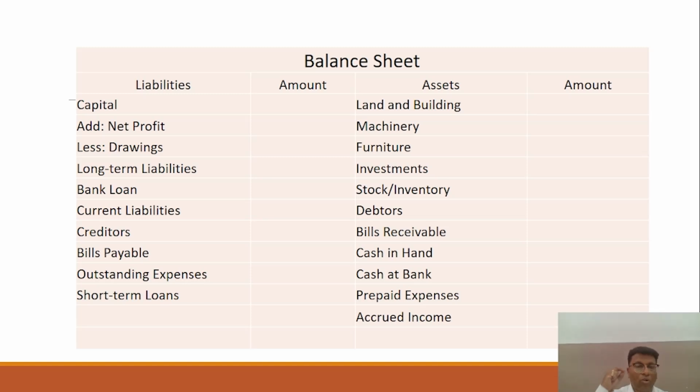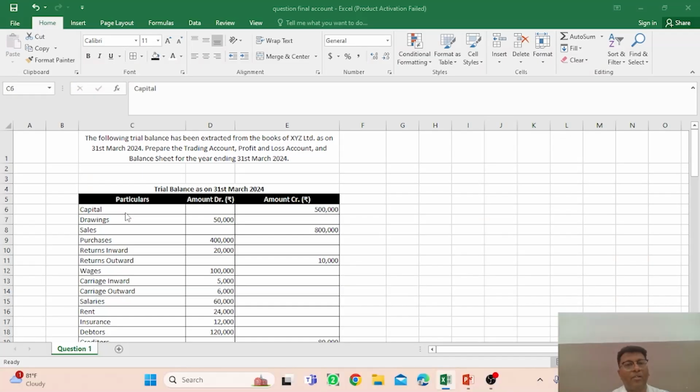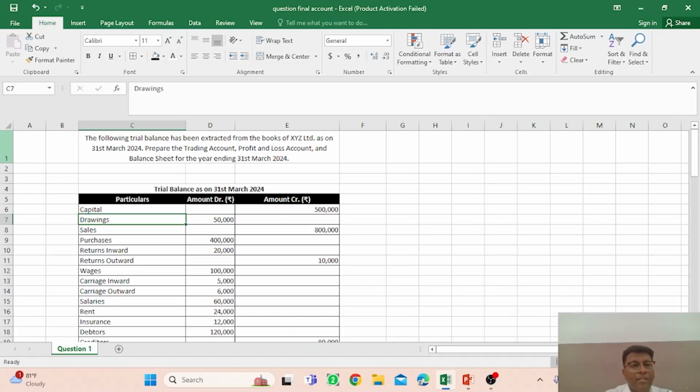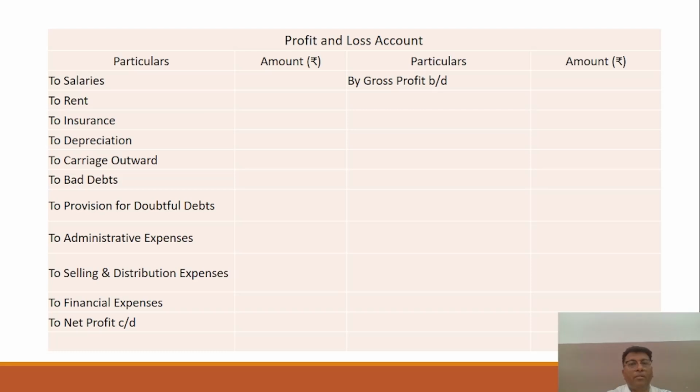So you have to keep the concept of every item, every expense, every income, assets and liabilities. So capital would be shown on the liability side. Again to the question, the drawings: as I have displayed in the balance sheet, you have to add the net profit to the capital, and after that subtract the amount of drawings, and you find the adjusted capital here, and you have to mention that particular amount. Next is the sales. So where do you have to mention this particular amount? Just have a look.